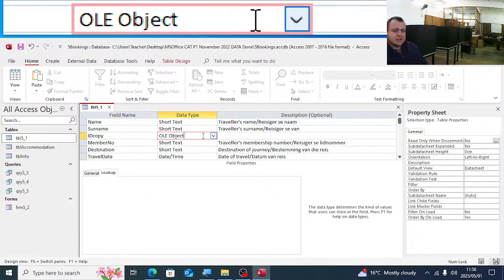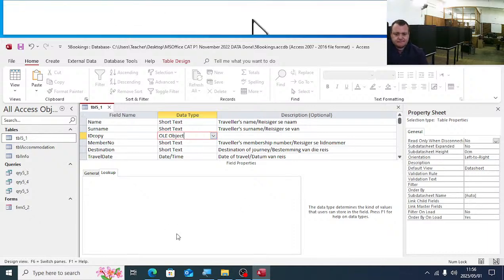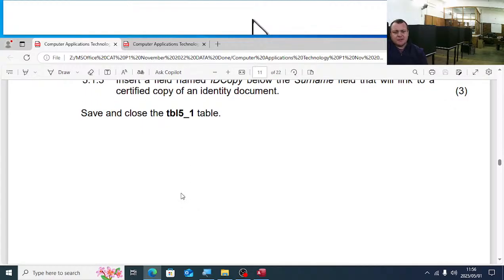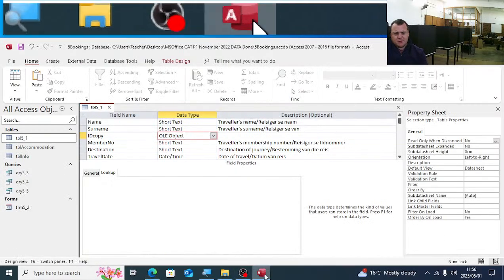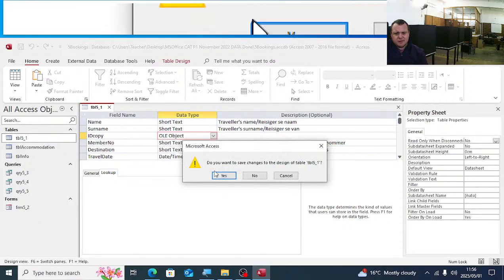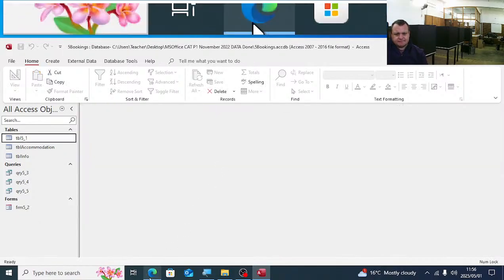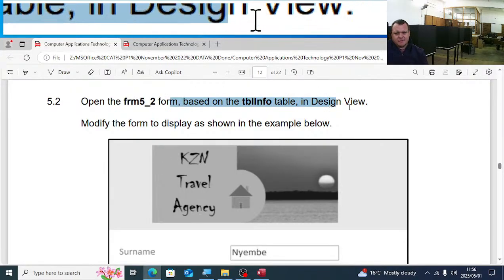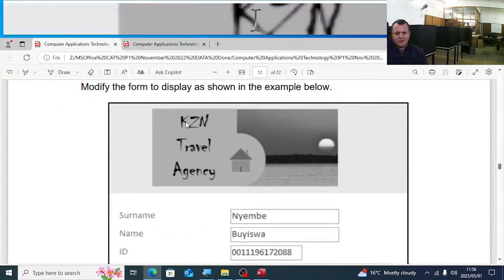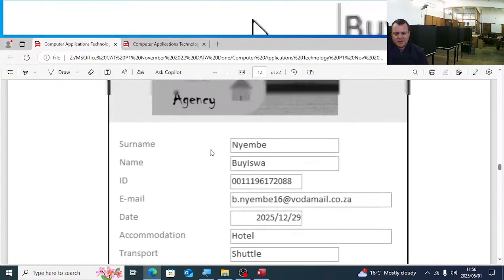We must get these marks in the exam, grade 11s, 12s. This is the easy marks in Access that you must get. It's 3 marks, mahala. Right, save and close the TBL table. Just close the TBL table, yes. Modify the form based on the table info table in the design view. Modify the form as shown in the example below.